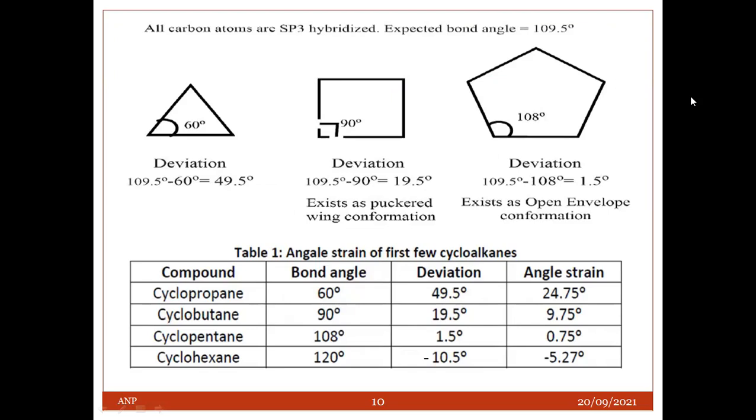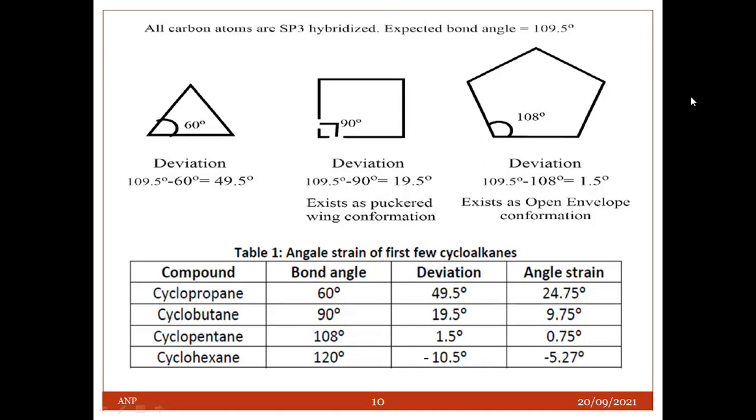So, for example, these are the structures of cyclopropane, cyclobutane, and cyclopentane. All carbon atoms are sp3 hybridized, so the expected bond angle is 109.5 degrees, which is an ideal bond angle. So this slide simply explains the angle strain theory of the first few cycloalkanes. Expected bond angle is 109.5 degrees.